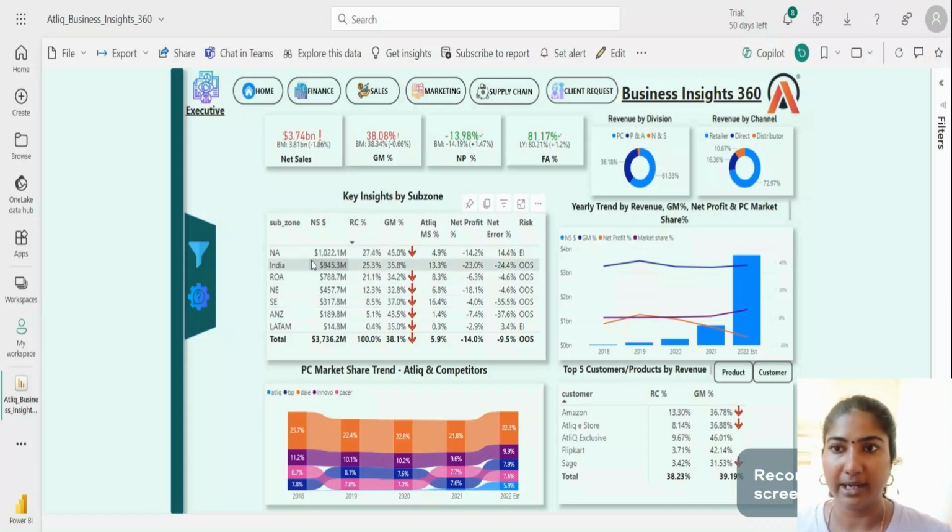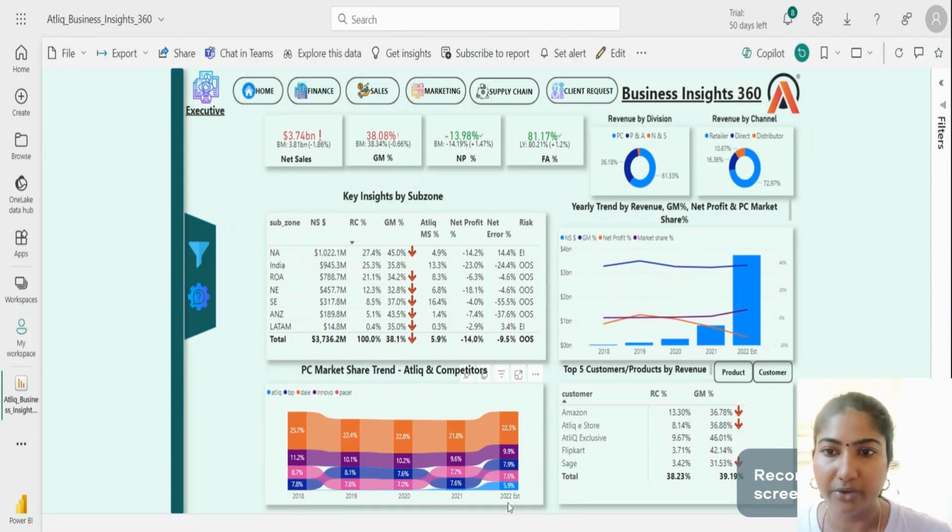Okay, in terms of revenue, NA, North America, is showing 27% revenue contribution, and in terms of market share, this SE zone is contributing the most. Okay, and this is the ribbon chart that I have created to compare AtliQ with its other competitors in terms of market share contribution.